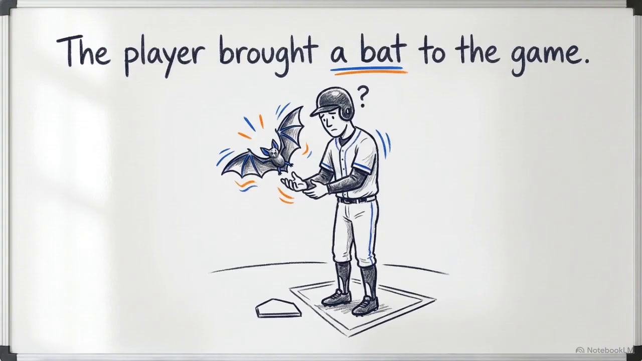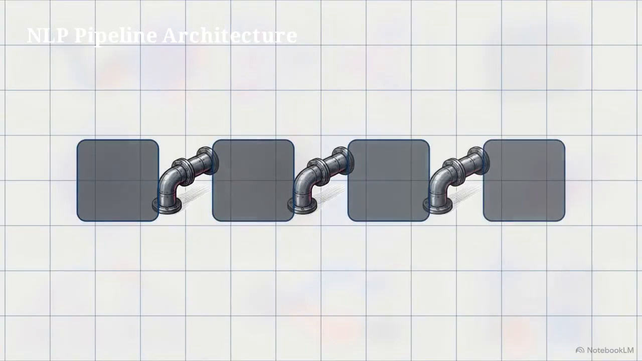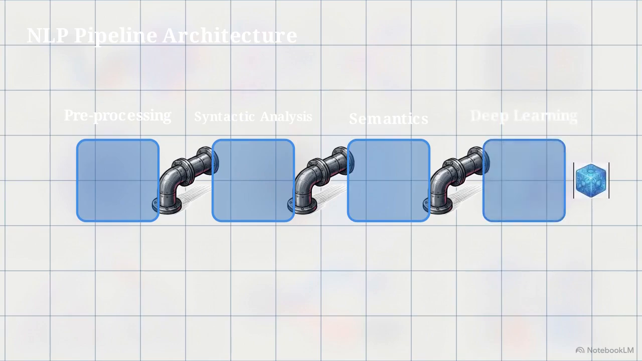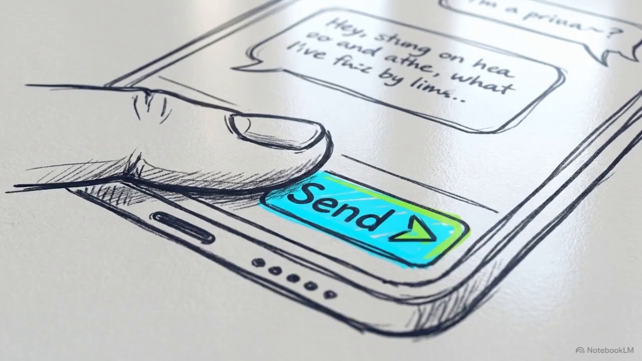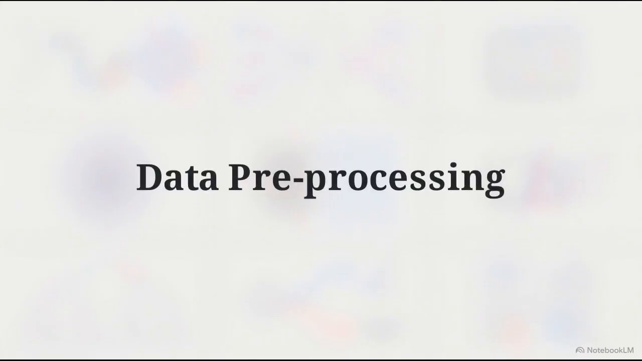Consider a simple, ambiguous test sentence. The player brought a bat to the game. To figure out what that means, the system will push the text through four distinct stages: pre-processing, syntactic analysis, semantics, and deep learning. This complex, multi-stage engineering feat has to execute flawlessly in the few milliseconds between your query and the machine's response.